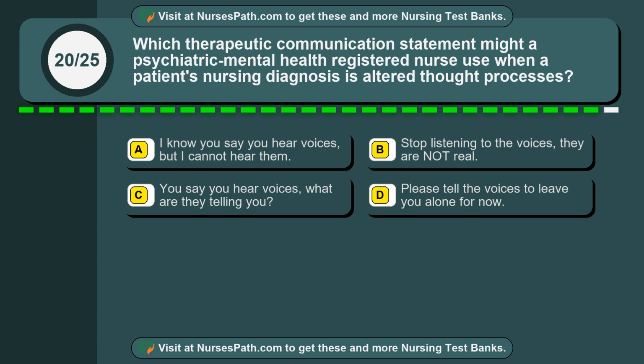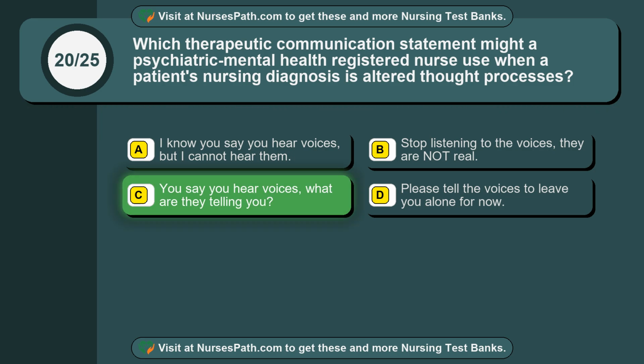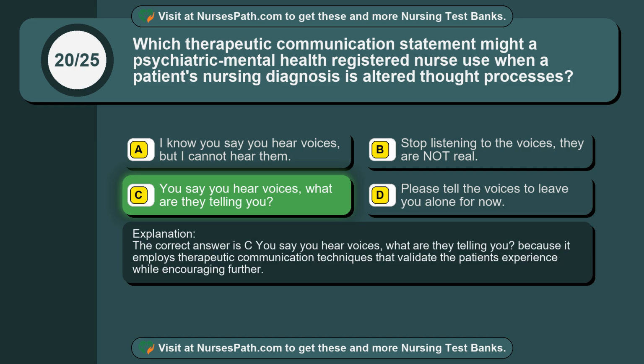Question 20. Which therapeutic communication statement might a psychiatric mental health registered nurse use when a patient's nursing diagnosis is altered thought processes? Option A. I know you say you hear voices, but I cannot hear them. Option B. Stop listening to the voices, they are not real. Option C. You say you hear voices, what are they telling you? Option D. Please tell the voices to leave you alone for now. The correct answer is option C. You say you hear voices, what are they telling you? Because it employs therapeutic communication techniques that validate the patient's experience while encouraging further.